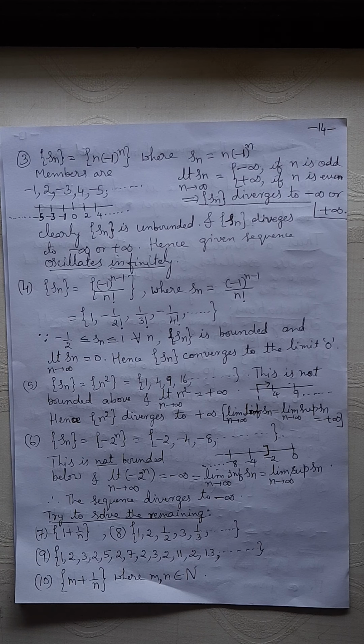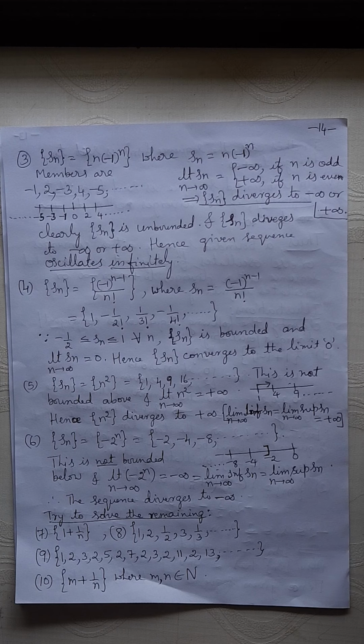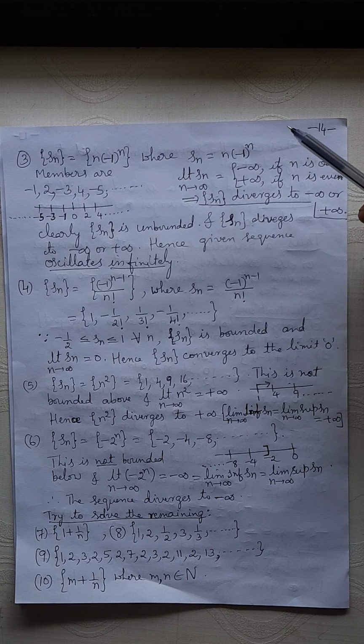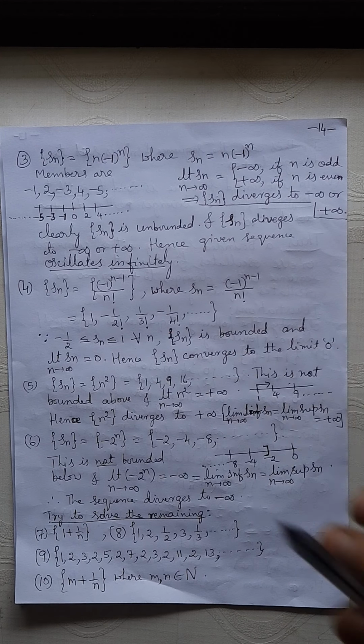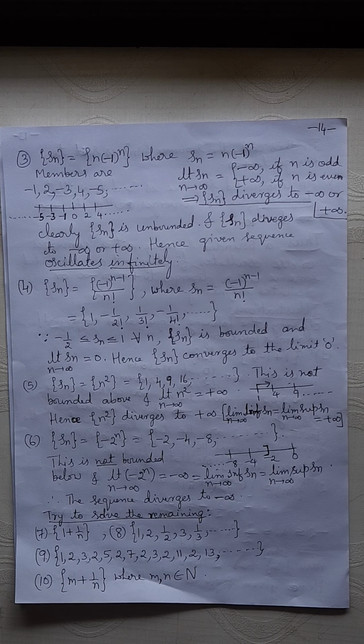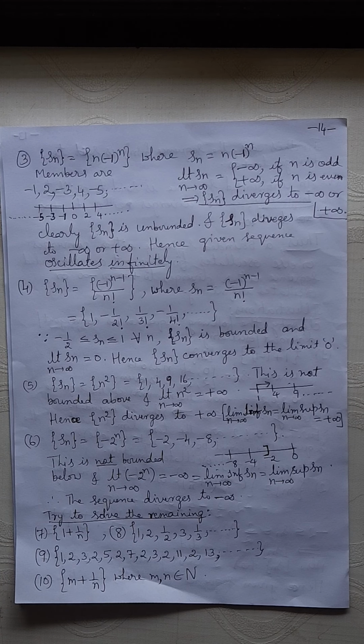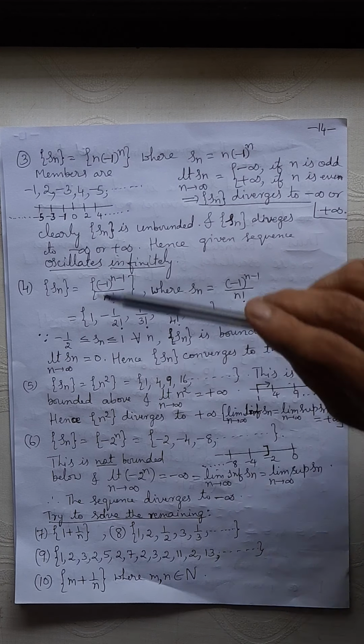There is no right wall, no left wall, no upper bound, no lower bound. So the sequence is unbounded. It's an unbounded sequence where the limit points are either minus infinity or plus infinity. The sequence diverges to minus infinity or plus infinity. Hence, the given sequence oscillates infinitely. It may take the value minus infinity or plus infinity as the limit, and it is unbounded, moving towards minus infinity or plus infinity, so it oscillates infinitely.